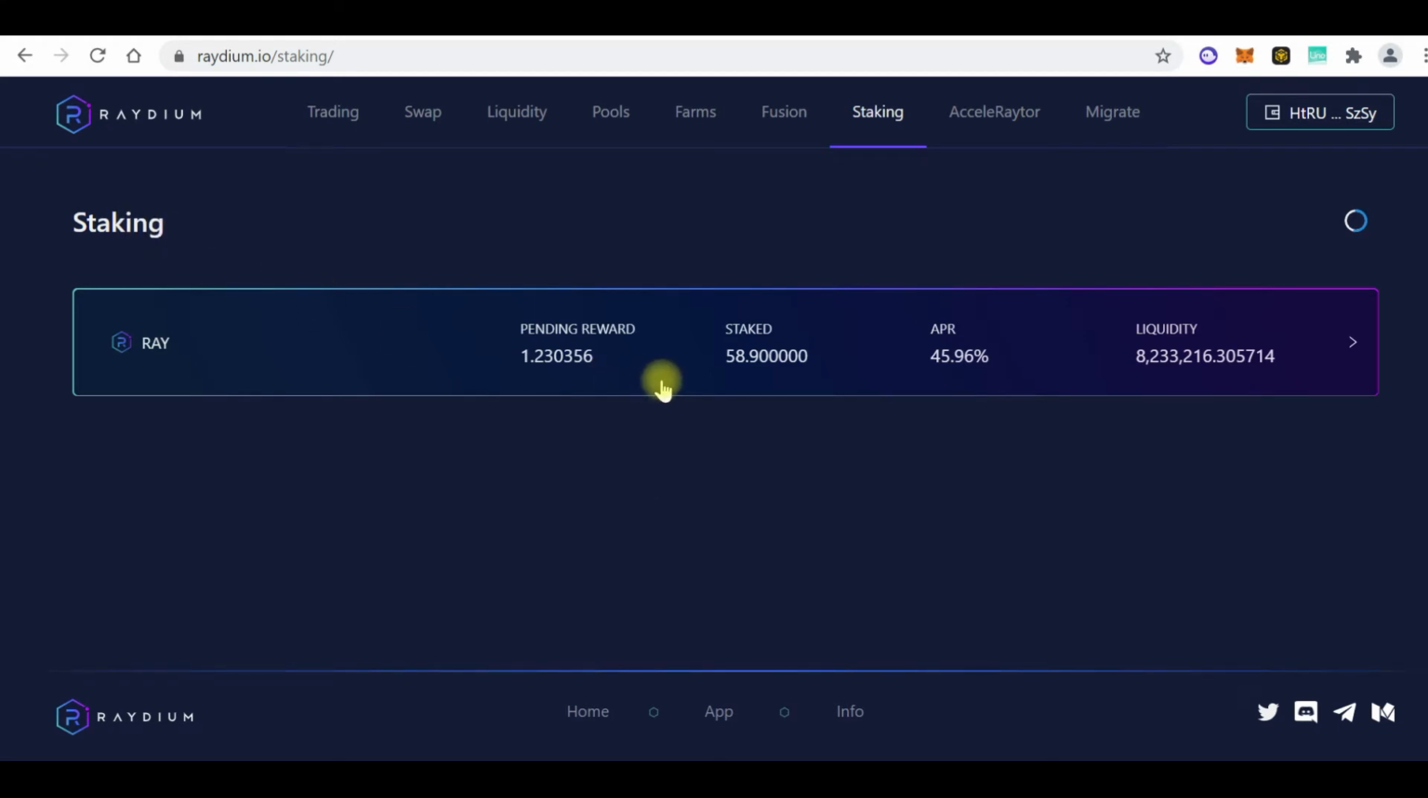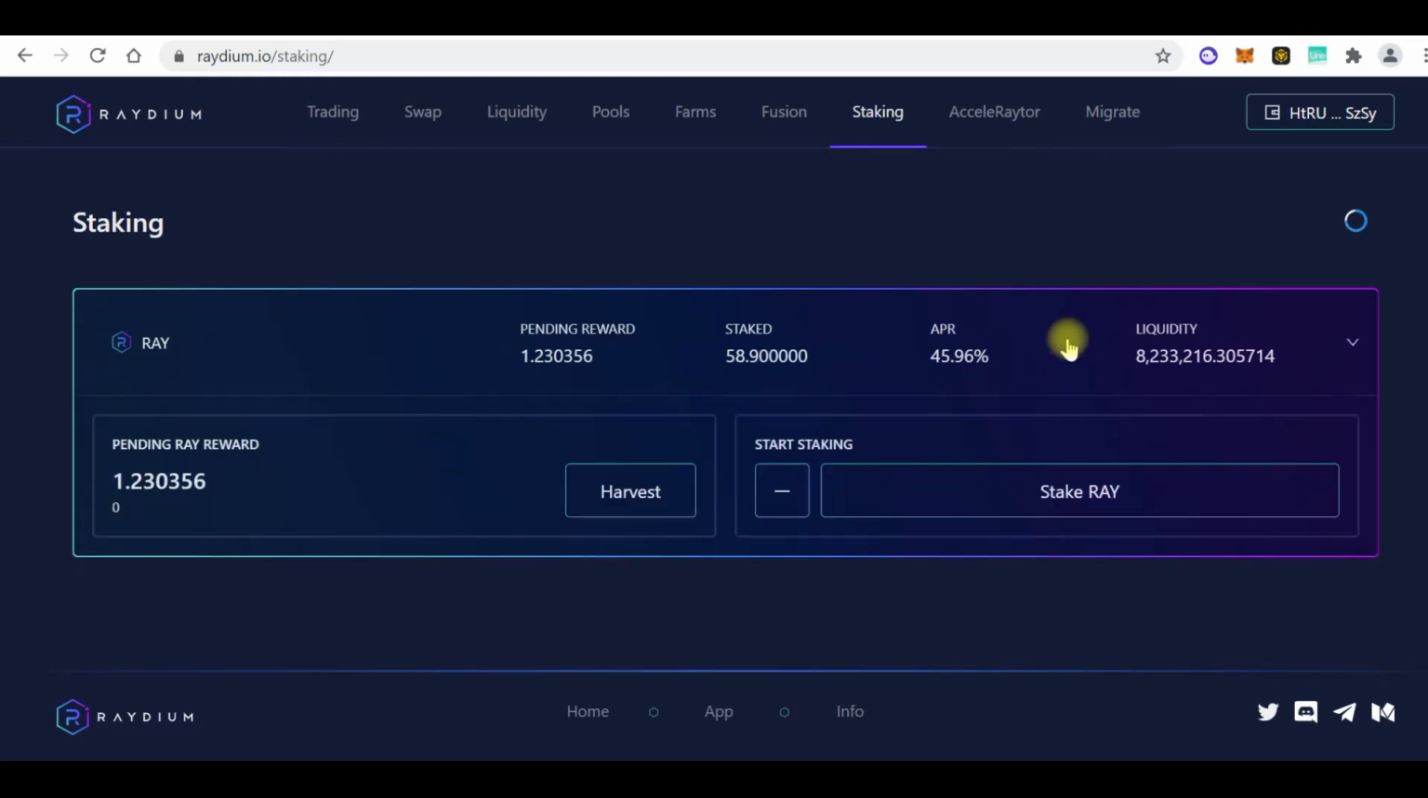So you can stake a token and get more of it, or you can stake a token and get another token. That does not mean you will lose the token you staked. No, you will get it back. So assuming I wanted to, if I click on this, see, I can harvest this. What it means is I want this 1.2 RAY that I've gained. I can harvest it and it will be sent to my wallet. Here I can click on this to unstake.